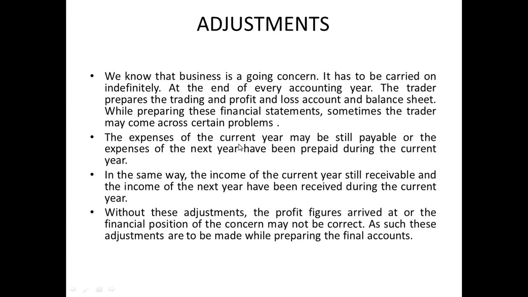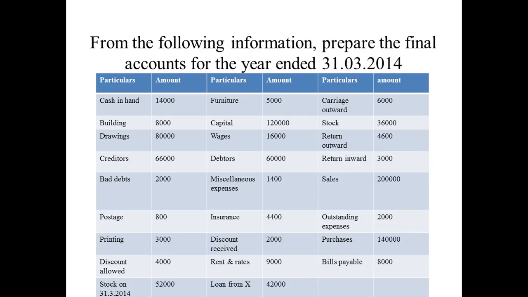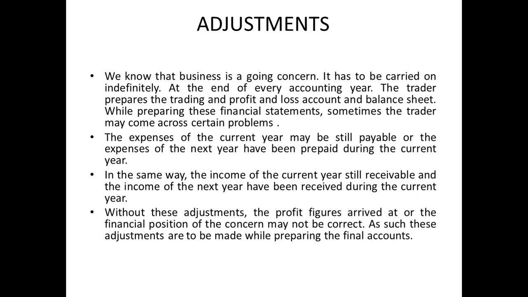Now coming to profit and loss account, office related expenses and losses you're going to keep on the debit side of profit and loss account, and office related incomes and gains you're going to show on the credit side of profit and loss account. Now balance sheet, all the liabilities or loans you have taken from outsiders, you're going to write on the left hand side, that is liabilities, and all the assets, short term assets, long term assets, all together you're going to put in the asset side of balance sheet, that is on the right hand side.